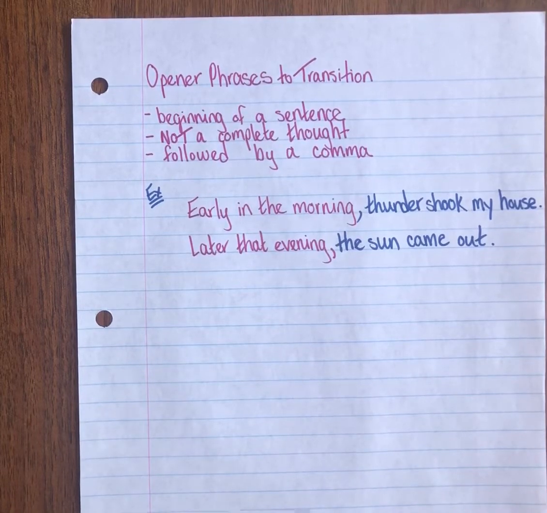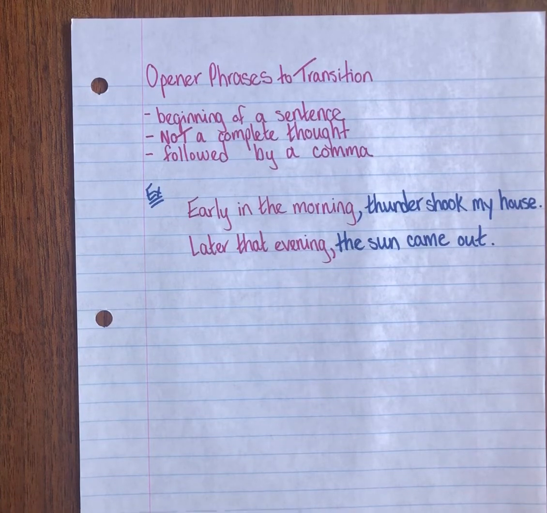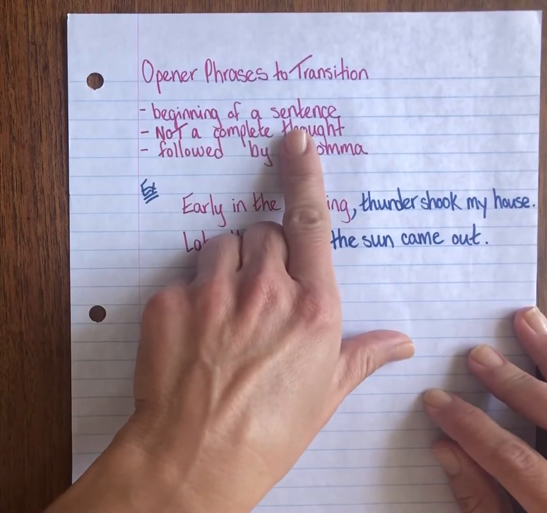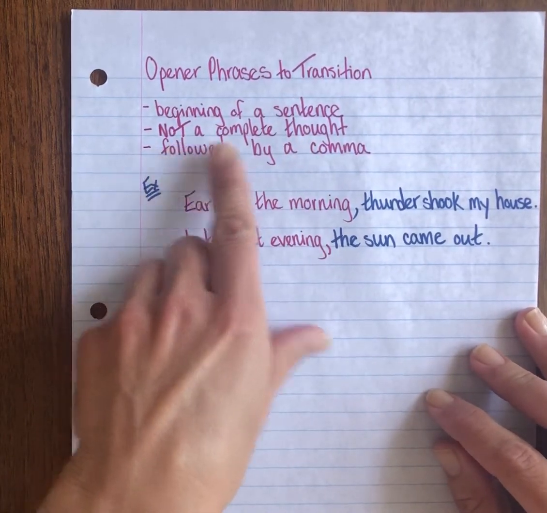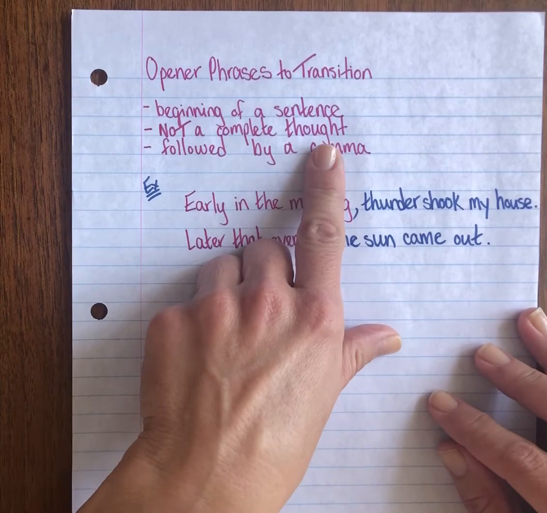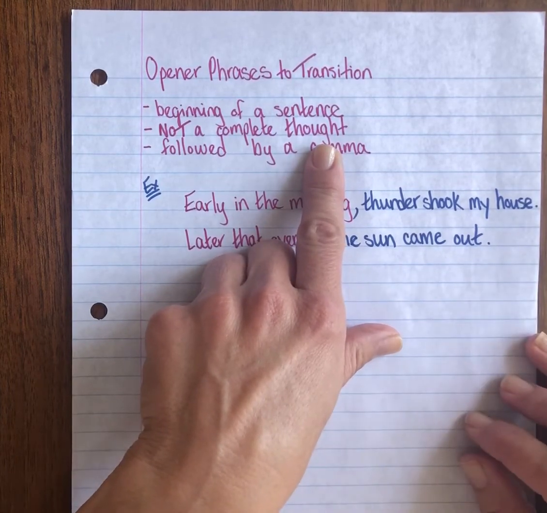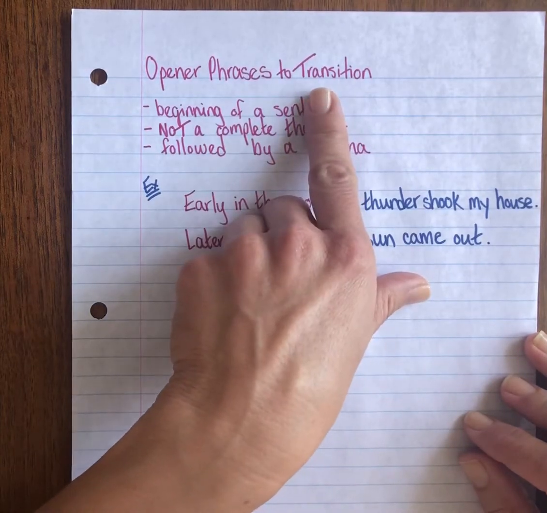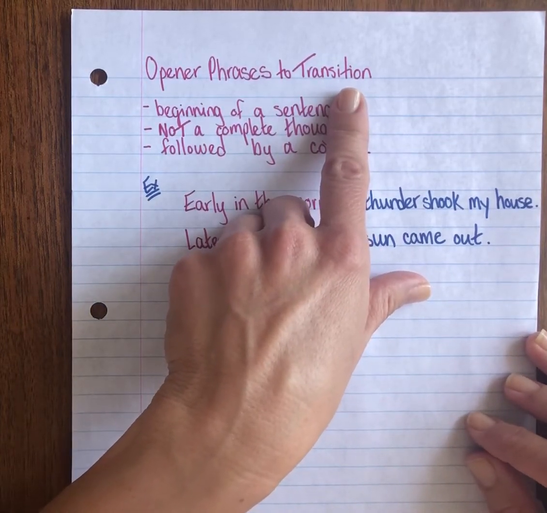Hi everyone. Today our objective is to use opener phrases to transition our reader through the middle main body paragraph of our narrative story. As a few reminders, opener phrases happen at the beginning of a sentence. They are not a complete thought, meaning they can't stand alone without additional information, and they are followed by a comma. That word transition means to move, and that's exactly what we're going to do today.